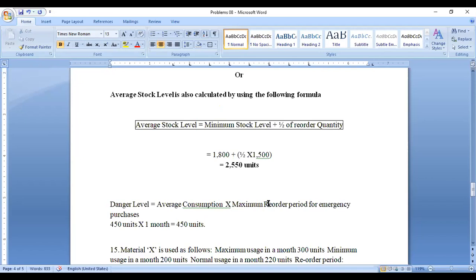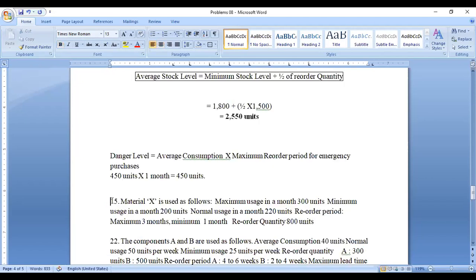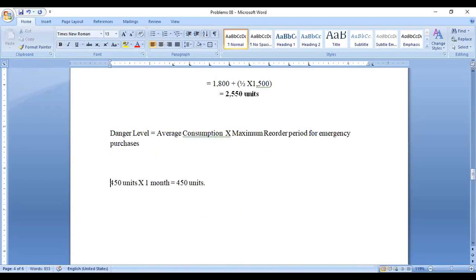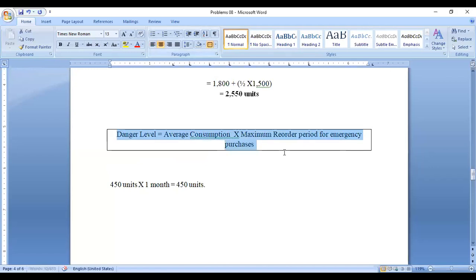Right. Next, danger level. What is the formula? Danger level is very simple: average consumption into reorder period for emergency purchase.